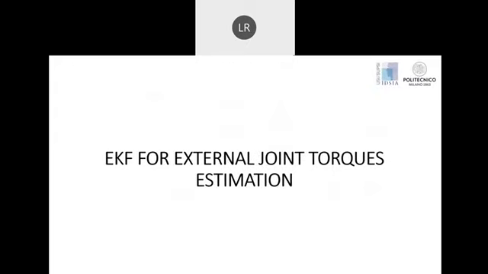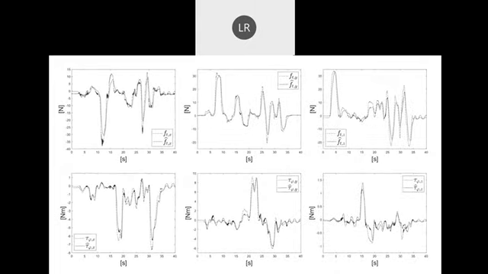Here we detail the extended Kalman filter results. In particular, we can highlight the estimation of the extended Kalman filter with respect to both forces and torques, with respect to the measurements provided by the adopted robot, which is a Panda Franka Emika robot. And as we can see, we are able to achieve a good accuracy in the estimation, and therefore we are able to implement the inner Cartesian impedance controller based on this estimation.